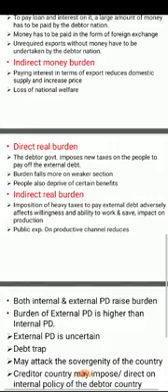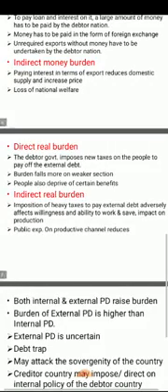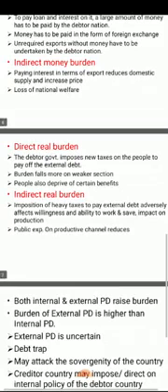Now, to repay the external loan, the Indian government is imposing some new taxes on the people of the Indian economy. When the government imposes taxes, this burden will fall more on the weaker sections of the society. By imposing new taxes, it is a burden. All of you know tax is a burden. Now the weaker section of the society will feel more burden.